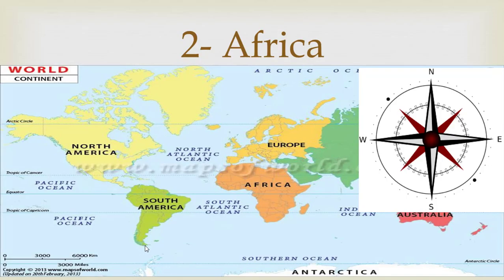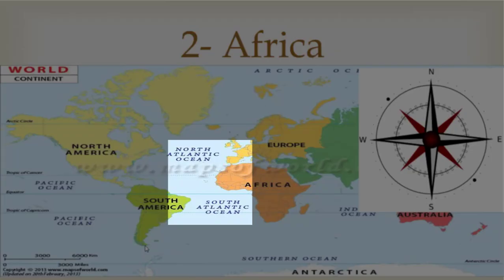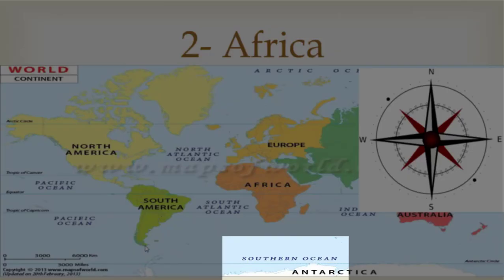And what is in the east? Yes, very good. Indian Ocean and Asia. And what is in the west? That is Atlantic Ocean. And what is in the south? That is Southern Ocean or Antarctic Ocean.